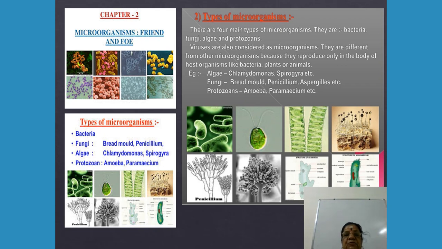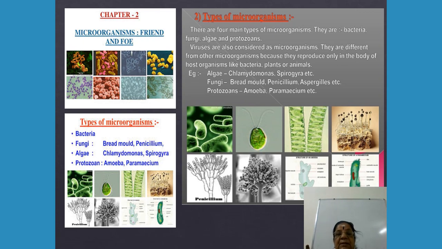There are 4 main types of microorganisms. They are bacteria, fungi, algae, and protozoans. Viruses are also considered as microorganisms. At the same time, they are different from other microorganisms because they reproduce only in the body of host organisms like bacteria, plants, or animals. Viruses are considered living only when they are present in living cells. Otherwise, they are not. So, they are different from other microorganisms. I hope you are able to follow this.